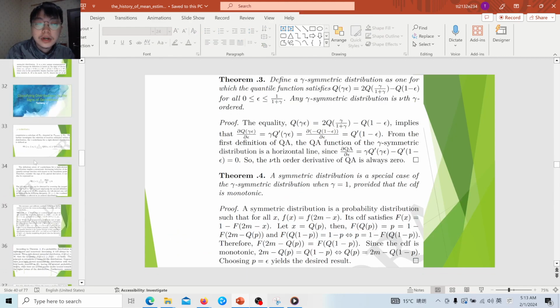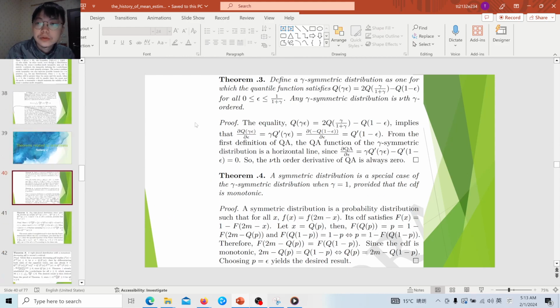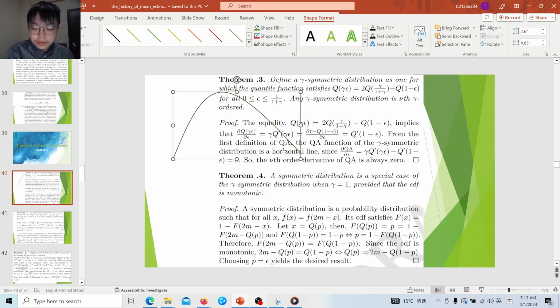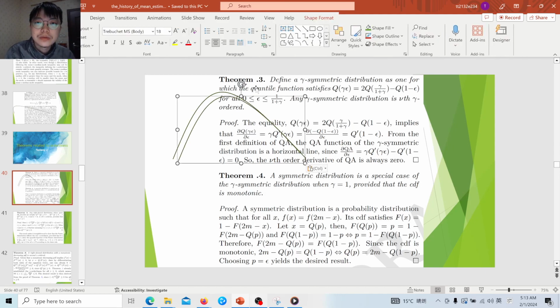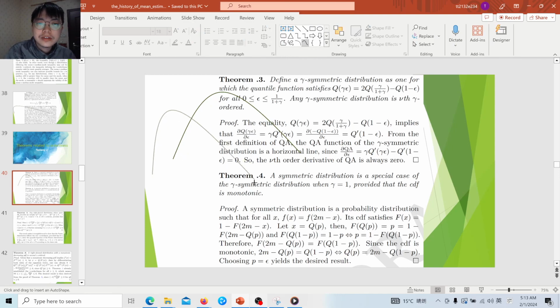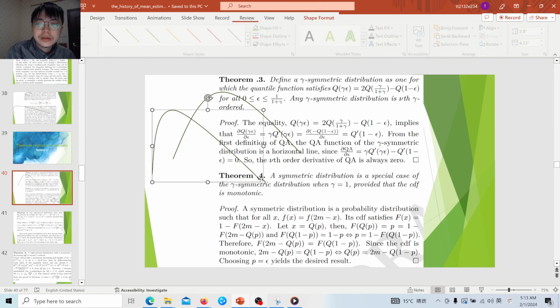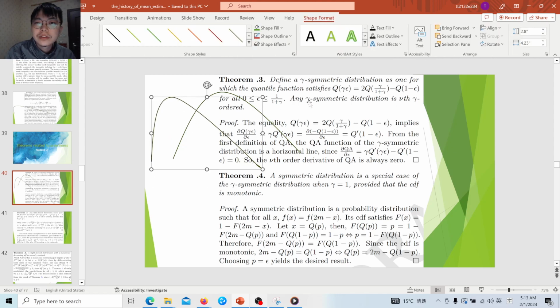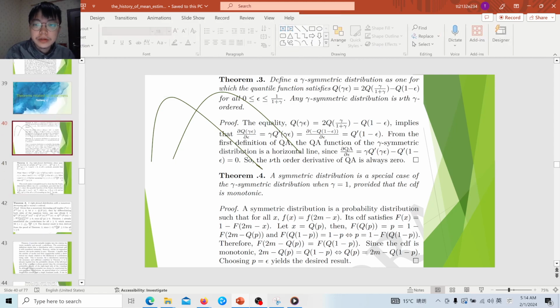And because we're just defining the quantile average, if we replace the symmetric quantile average with the quantile average, and replace the median with the gamma median defined here, then we can define a new type of distribution called the gamma symmetry distribution. This distribution has a very nice property that it is always Lorentz gamma ordered. That means that if gamma is not equal to 1, it is not symmetric, but it holds some symmetry structure due to the quantile average relation. And the symmetric distribution becomes a special case of the gamma symmetry distribution when gamma equals 1.